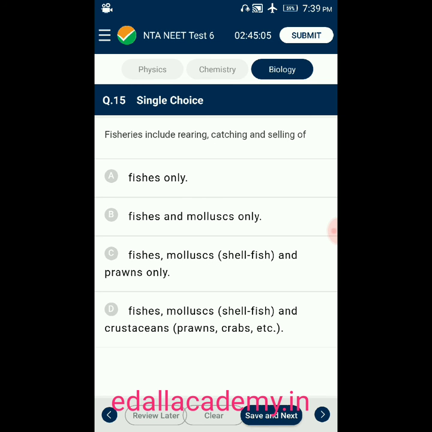Question number 15. Fisheries include rearing, catching and selling of. Option A, fishes only. Option B, fishes and mollusk only. Option C, fishes, mollusk including shellfish and prawns only. Option D, fishes, mollusk including shellfish and crustaceans including prawns, crabs, etc. From the given 4 options, the correct option is D. Fisheries include rearing, catching and selling of fishes, mollusks including shellfish and crustaceans like prawns, crabs, etc. So the correct option is D.